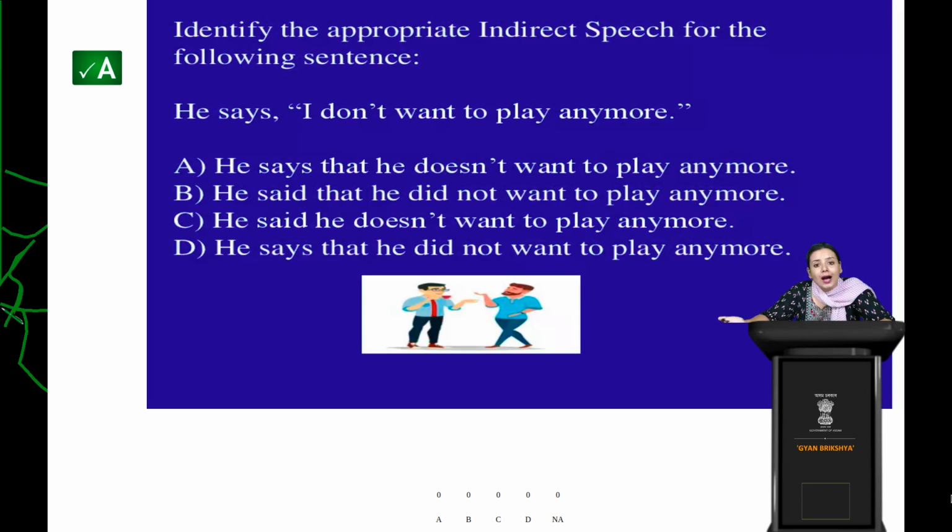Because did is in past tense, so we will use the present form. So what's the present form of do? Obviously it is does. So that's the reason A is the correct answer. So he says that he doesn't, see, don't changed into doesn't, and this is in present tense, doesn't want to play anymore. Clear? Okay, very good, students.